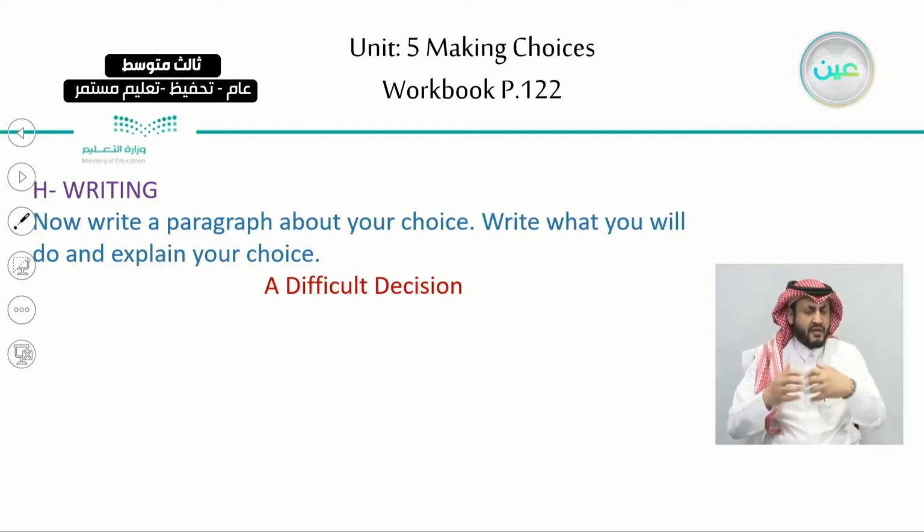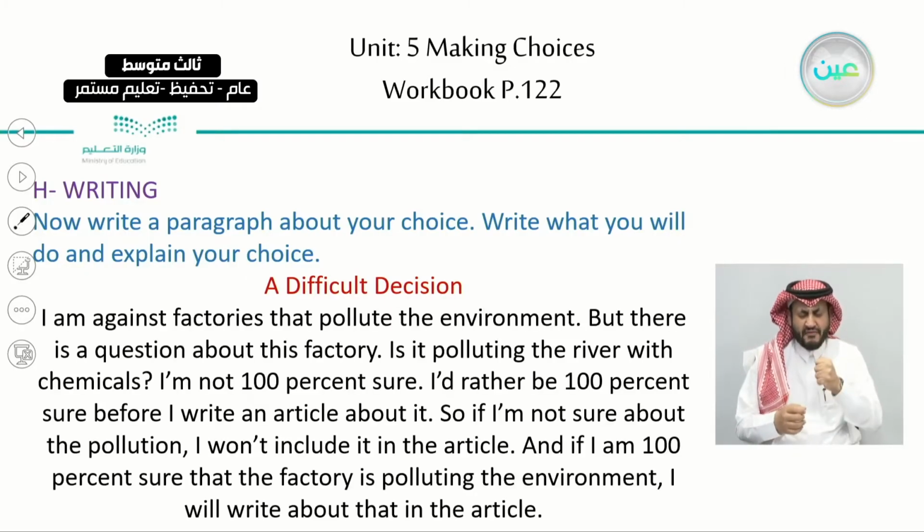A difficult decision. Okay, let's see the sample here. I'm against factories that polluted the environment. But there is a question about this factory. Is it polluting the river with chemicals? I'm not 100% sure. I'd rather be 100% sure before I write an article about it.